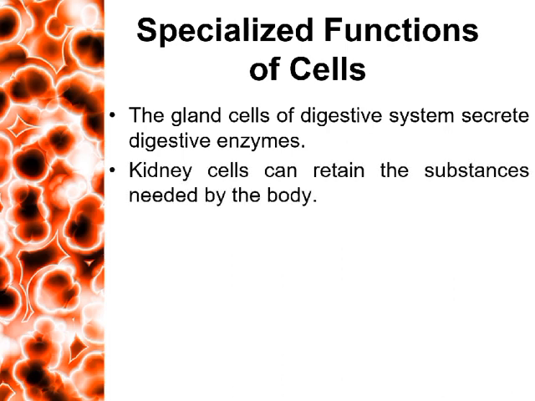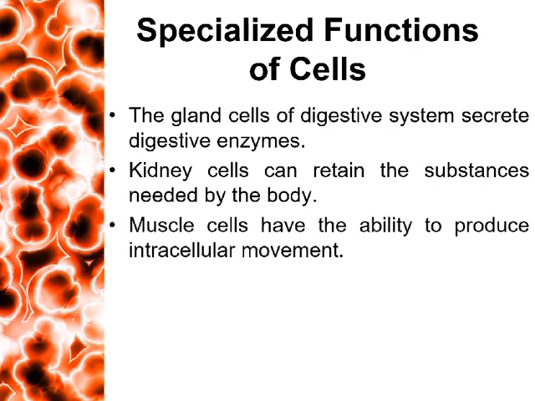Certain kidney cells can selectively retain the substances needed by the body while eliminating unwanted substances in the urine because of their highly specialized ability to control exchange of materials between the cell and its environment.